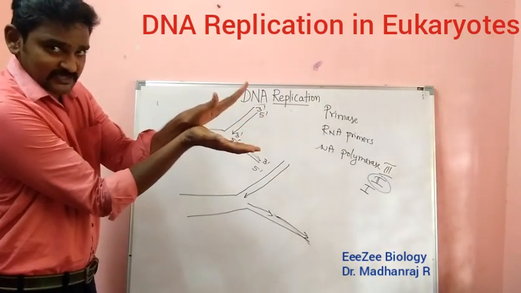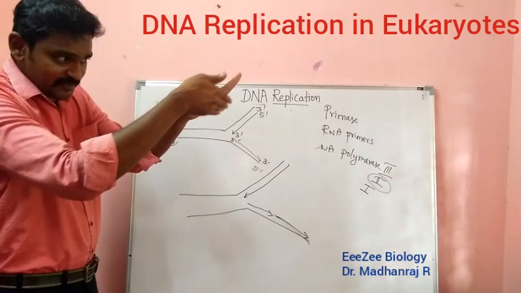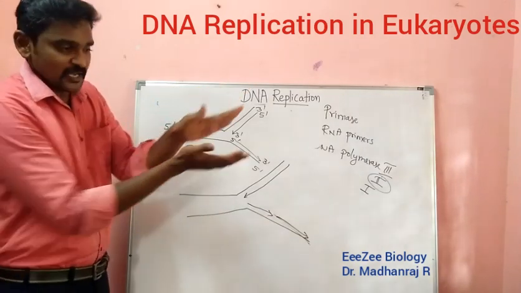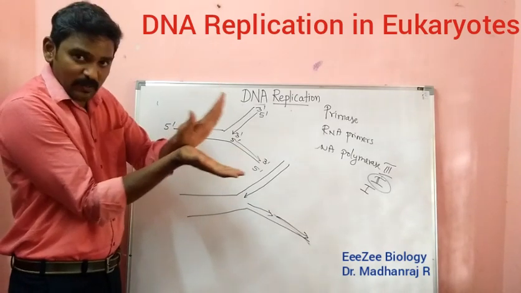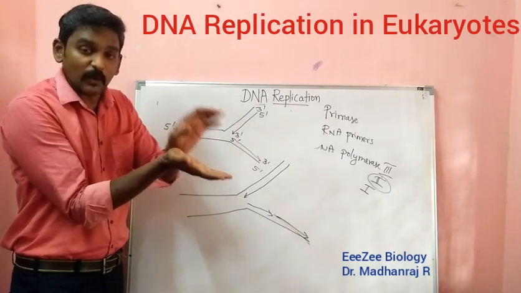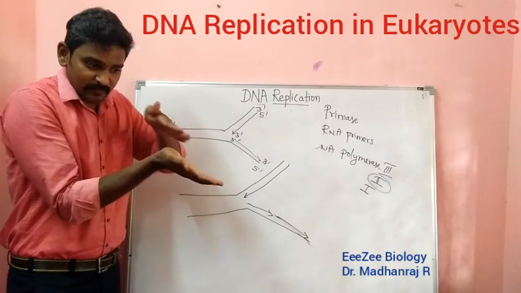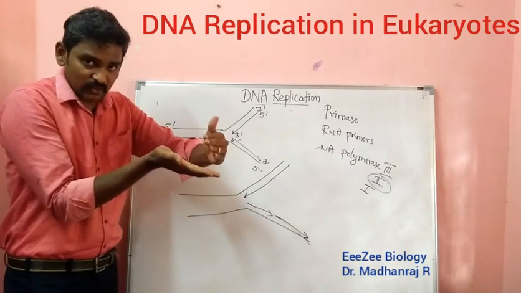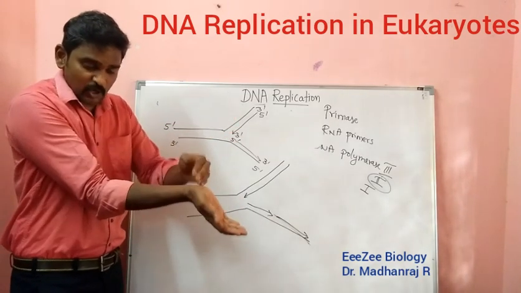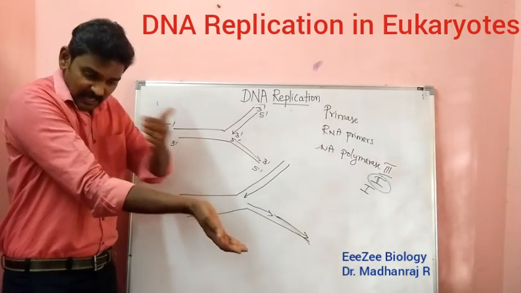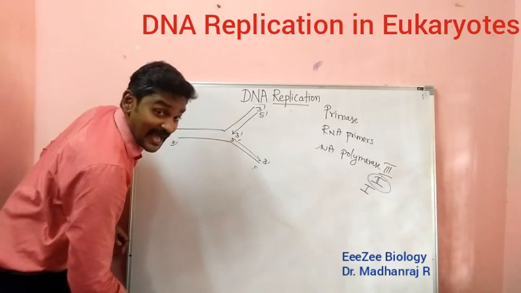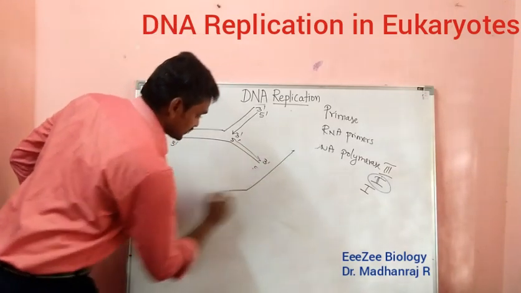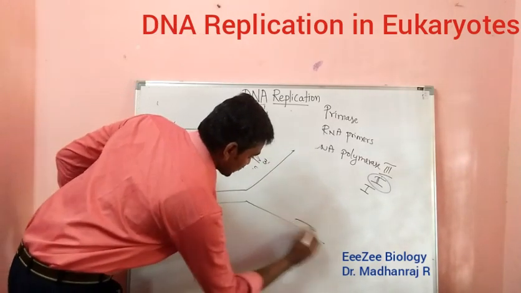Imagine the hand like this. Initially it was opening like this. From here to here it is going continuously, no problem in that case. Whereas in the opposite direction it has to produce from the inside. Now the opening is like this. Imagine, the polymerase enzyme will bind here, so from here to here one strand will be produced. Again the opening will be like this, and again from here to here, that will keep going. So that is called the lagging strand.